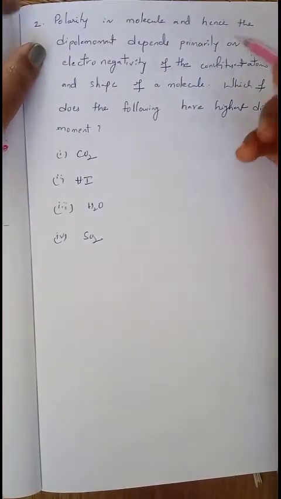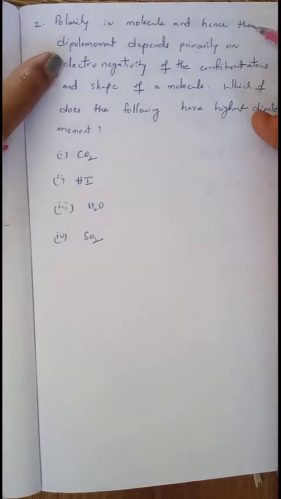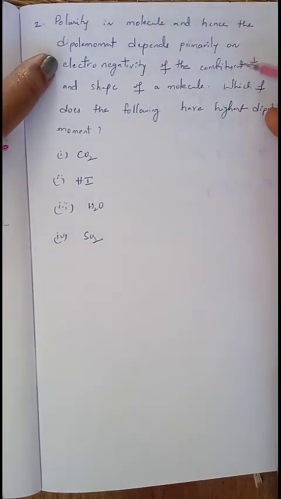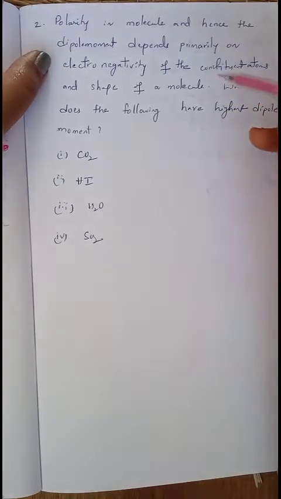Here is our next question. Polarity in a molecule, and hence the dipole moment, depends primarily on the electronegativity of the constituent atoms and the shape of the molecule.